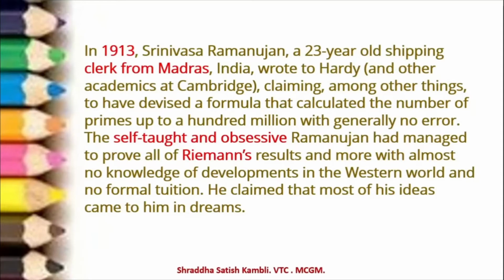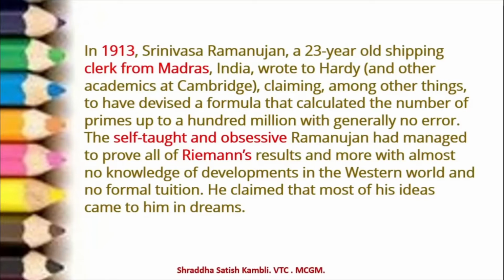As I told you, in 1913, Ramanujan, who was just a 23-year-old shipping clerk from Madras, wrote to Hardy. He not only wrote to Hardy, but also to many other experts at Cambridge. But unfortunately, none of them, except Hardy, had the interest to open the papers, read them, and seriously try to understand what he wanted to say. He claimed, among other things, to have devised a formula that calculated the number of primes up to 100 million with no error. So we know some prime numbers from 1 to 100, max up to 200.